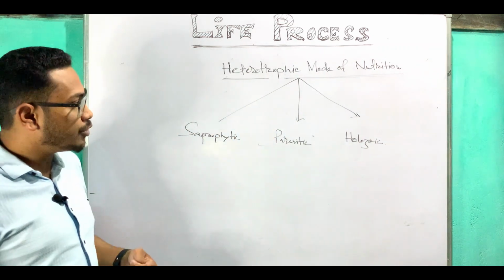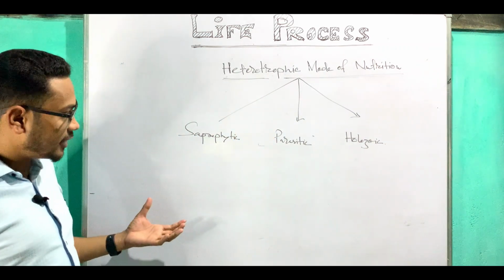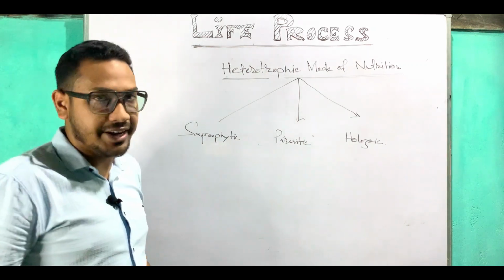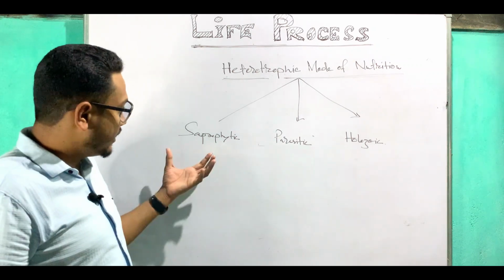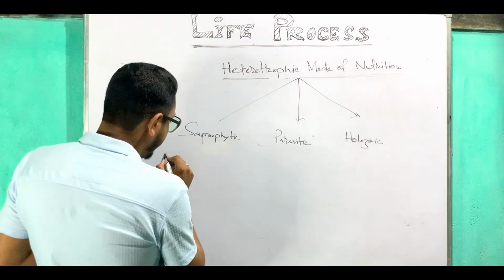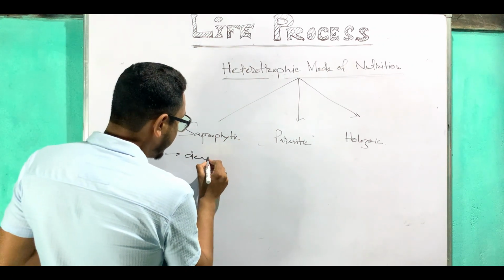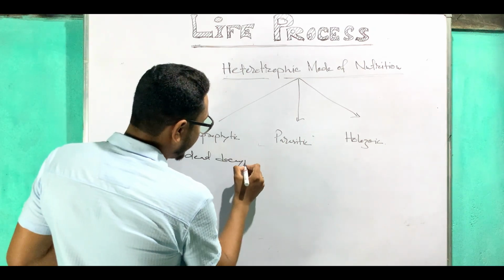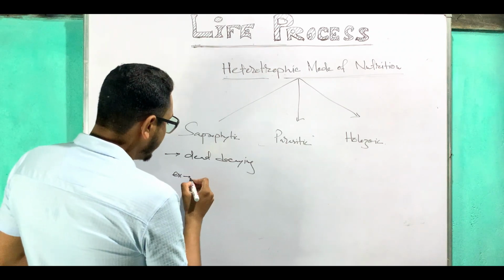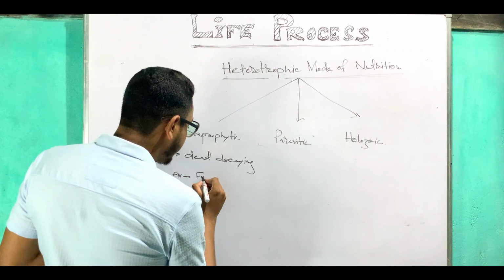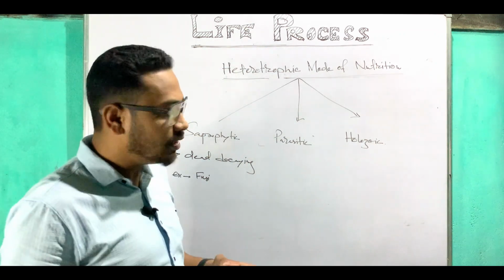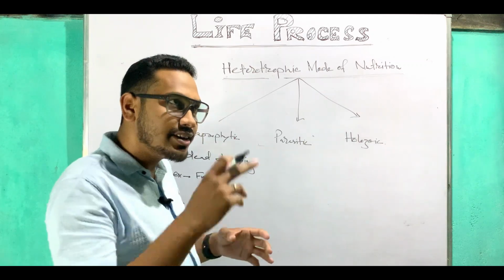Alright, so coming to the saprophytic mode of nutrition, what is this? This is actually all those organisms which develop from dead decaying particles, like fungi, mushroom. So these are known as saprophytic mode of nutrition, from dead decaying particles these organisms are developed. So for example, fungi, okay.